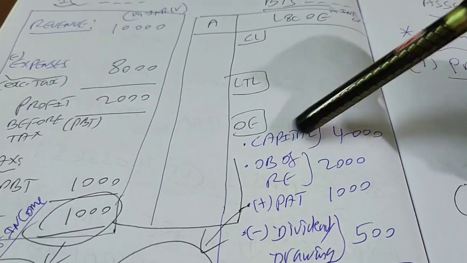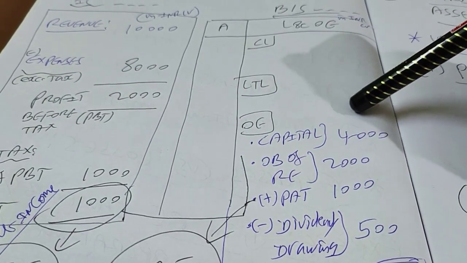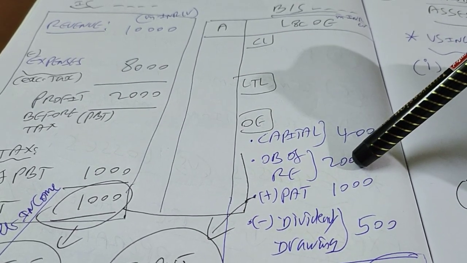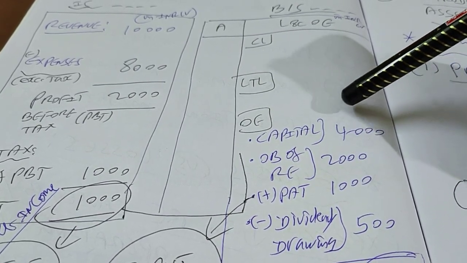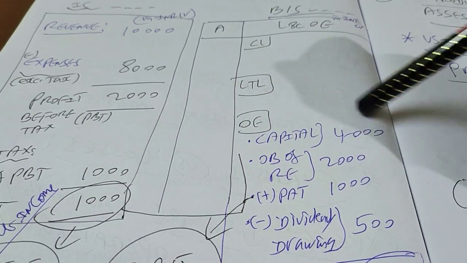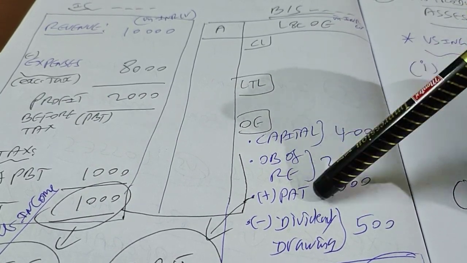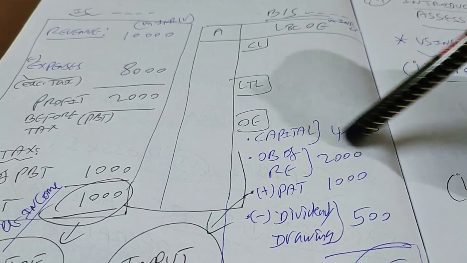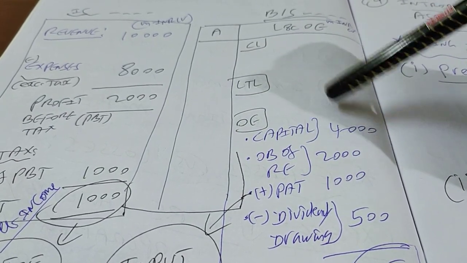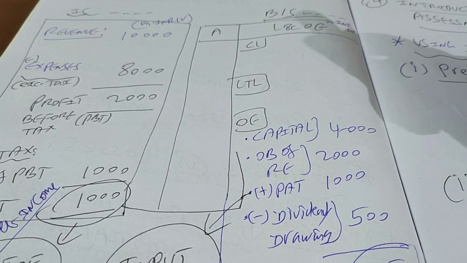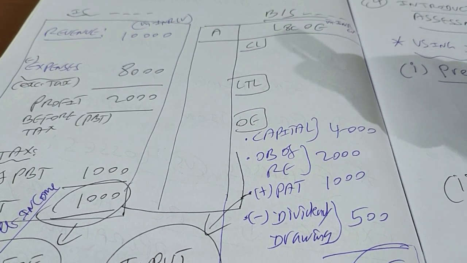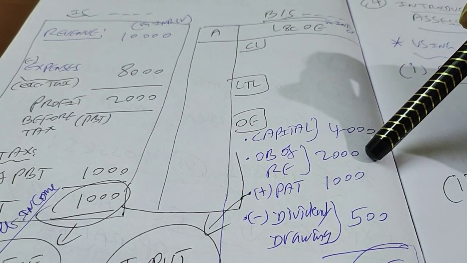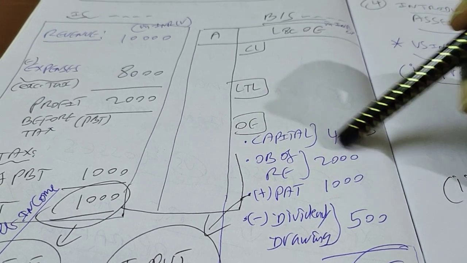So we will straight away go for owner's equity, which consists of two elements I told you while we were talking about the balance sheet. The first one is capital, assume that is 4,000 crores. The next one is retained earnings. Assume the opening balance of retained earnings for this period is 2,000 crores. That means at the end of the previous year, 31st March 2019, the retained earnings of the firm was 2,000 crores.